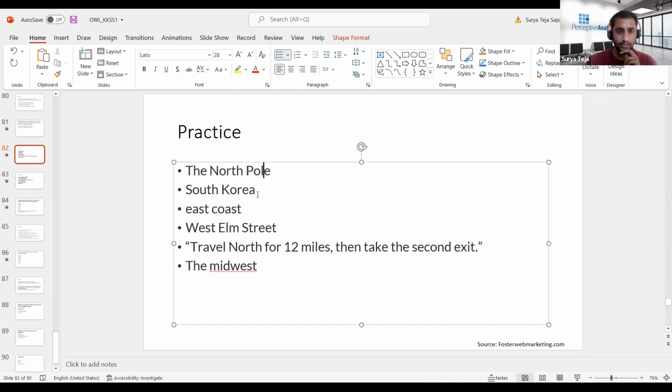And we'll go to the second example here, South Korea. Can you say if it is right or wrong?